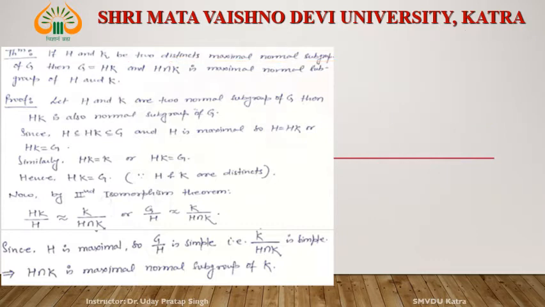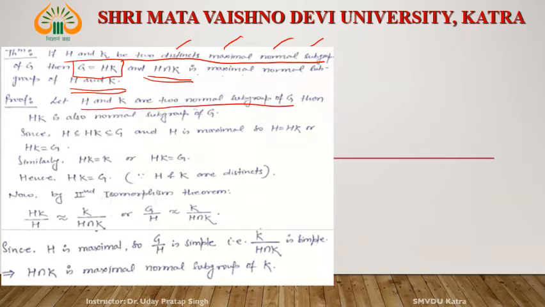Now see, what is the proof? If H and K are two maximal normal subgroups, then in this case H and K both are maximal and both are distinct maximal normal subgroups, okay? In this case G is equal to HK and H intersection K is a maximal normal subgroup of H and K both, okay? Let us see. What are H and K? H and K are two normal subgroups of G. Then what is HK? HK is also a normal subgroup of G.